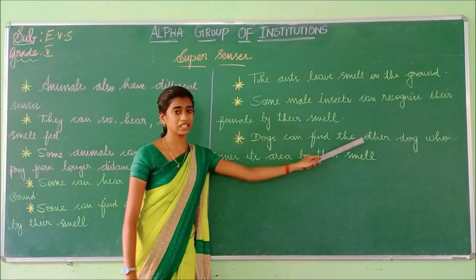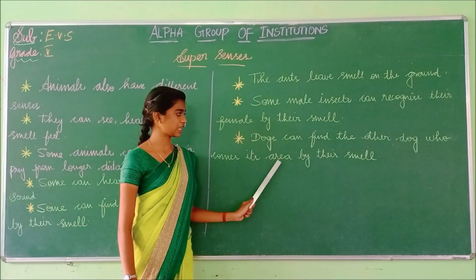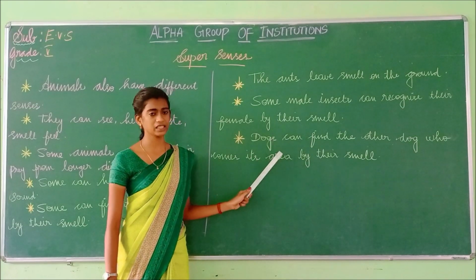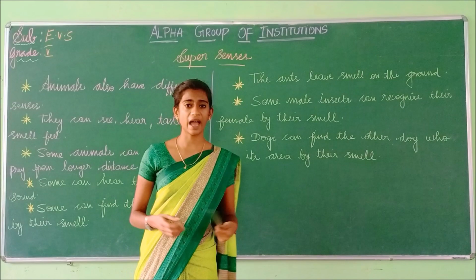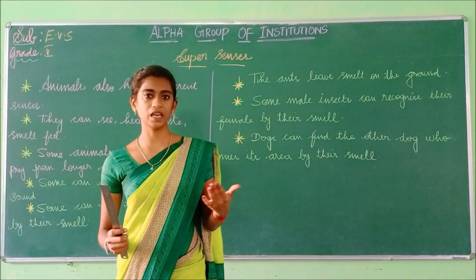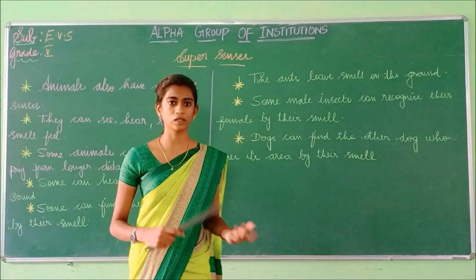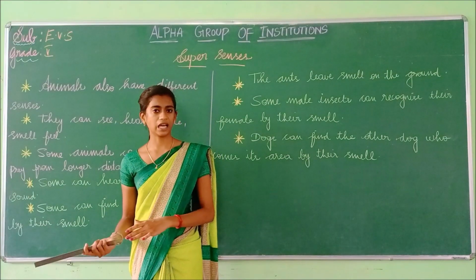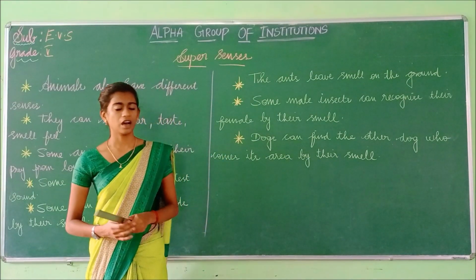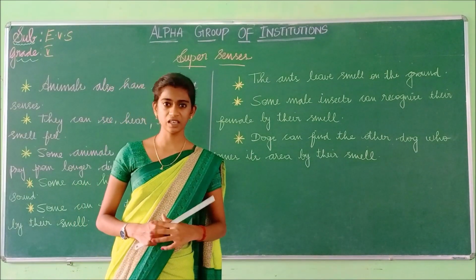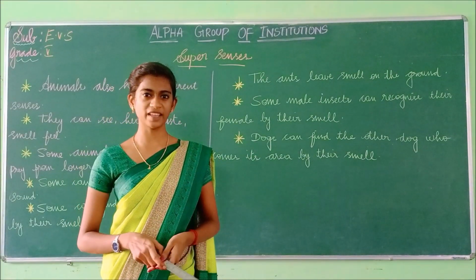Dogs can find the other dog who comes in its area by the smell. So likewise, like the ants, the dog also has the ability of smelling. Through the smelling, it is also able to identify the other dog who is coming to its area. Have you understood the last class that we have seen? Shall we move on to the next topic, students?